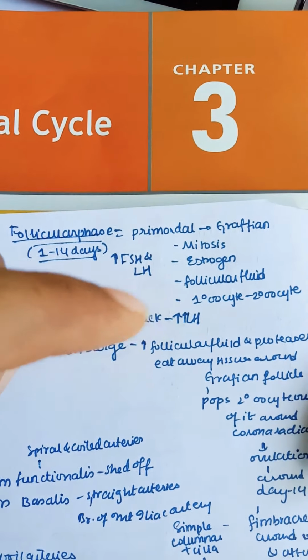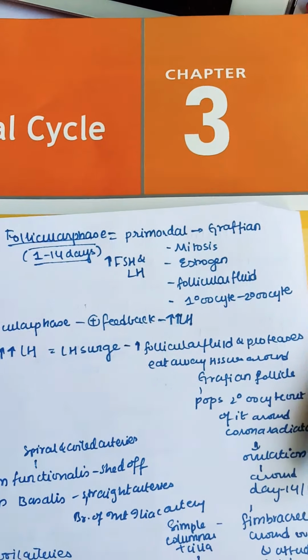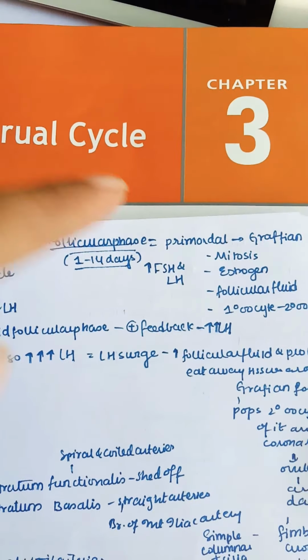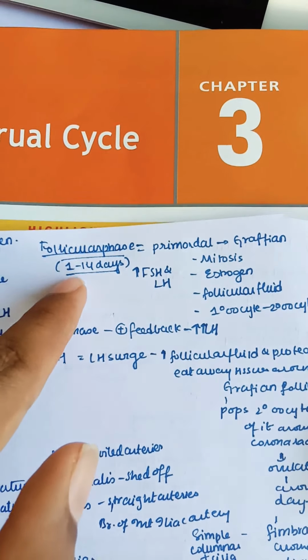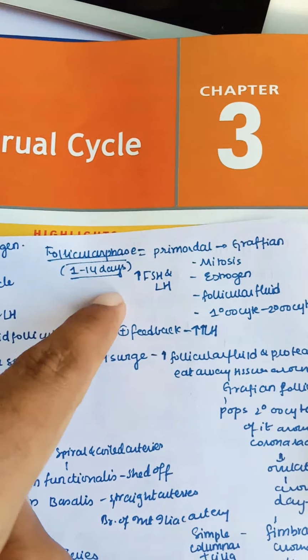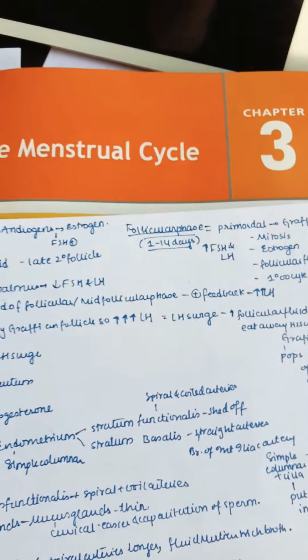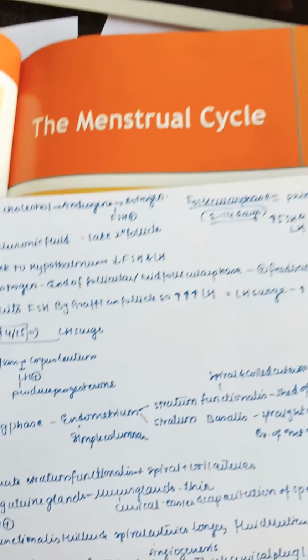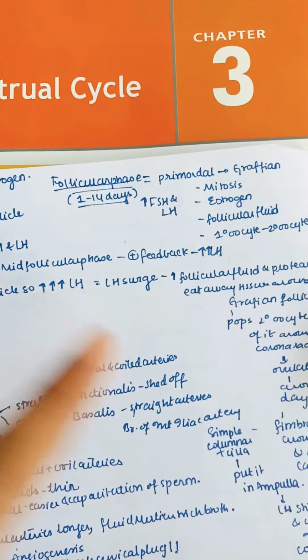Remember that there is a secondary oocyte in the Graafian follicle. The secondary oocyte can be seen in the follicular phase, and this follicular phase takes place around day 1 to day 14 of our menstrual cycle. So day 1 to 14 is the follicular phase.